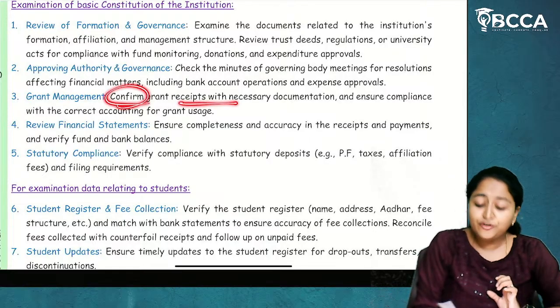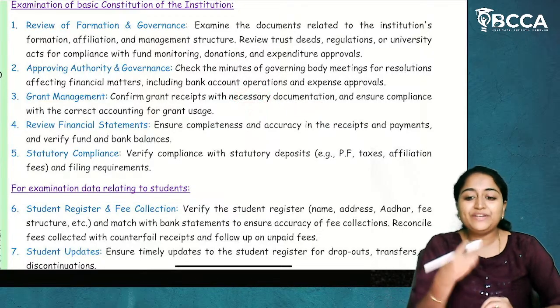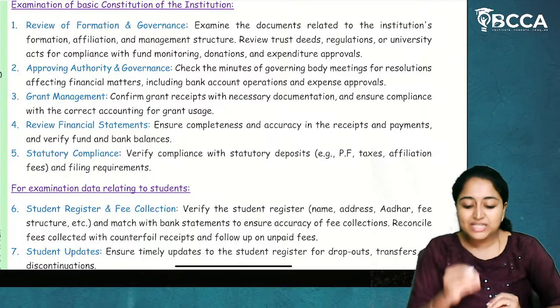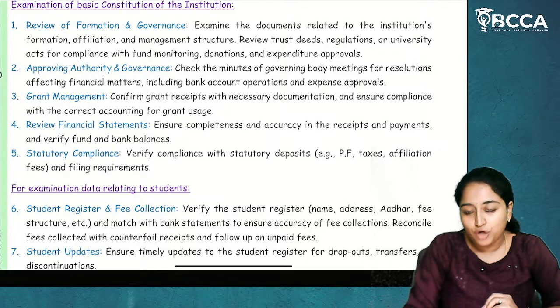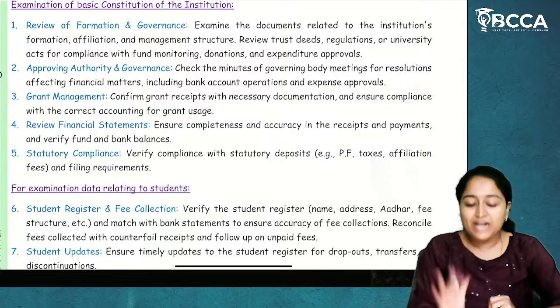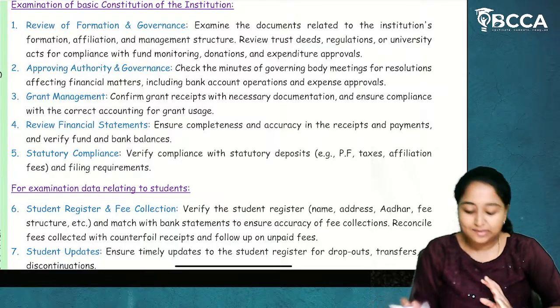Confirm grant receipt with necessary documentation. Now, whatever grant is received, on what purpose is this grant received? Whether this grant is utilized for the same purpose or not. Regarding that, documentation should be collected. Ensure compliance with the current accounting for grant usage. Regarding that, accounting should be done on a current basis.